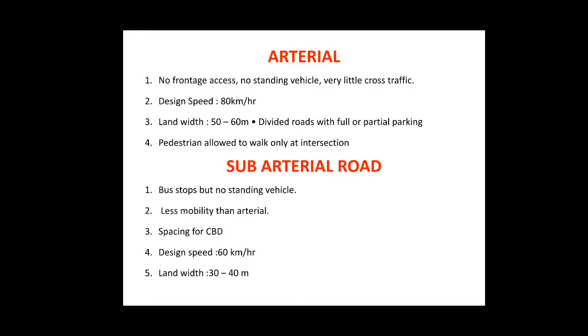The arterial roads are the roads which have no frontage access and no vehicle is allowed to be standing, and they have very little cross traffic. The design speed is 80 kilometers per hour. The land width for the arterial road is 50 to 60 meters, and they are divided roads with full or partial parking. The pedestrians are allowed to walk only at the intersection of the roads.